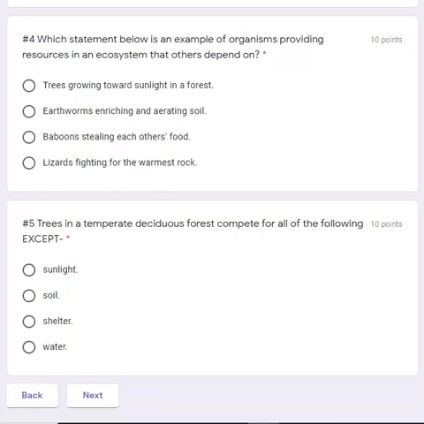Number 4. Which statement below is an example of organisms providing resources in an ecosystem that others depend on? Trees going towards sunlight in the forest, earthworms enriching and aerating soil, baboons stealing each other's food, lizards fighting for the warmest rock. Which one of these is an organism providing a resource for other animals or plants? Pause and select your answer.